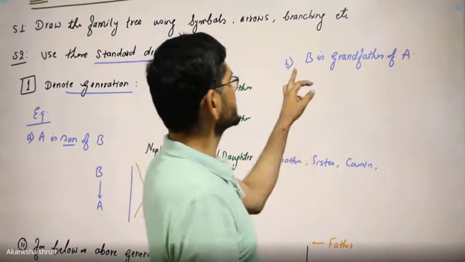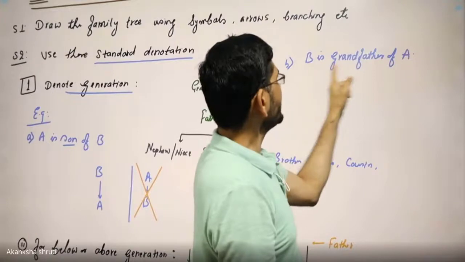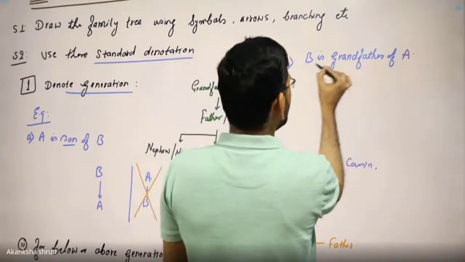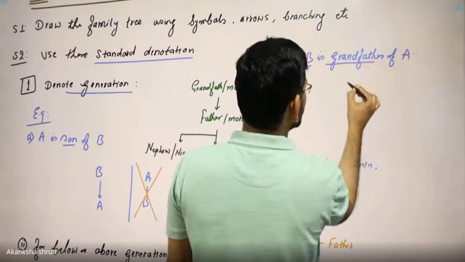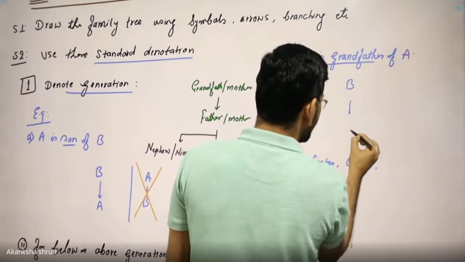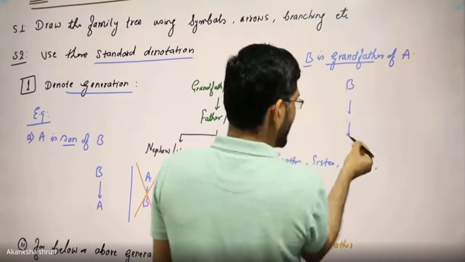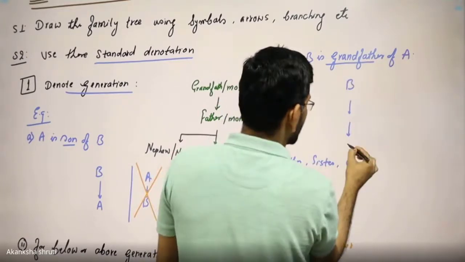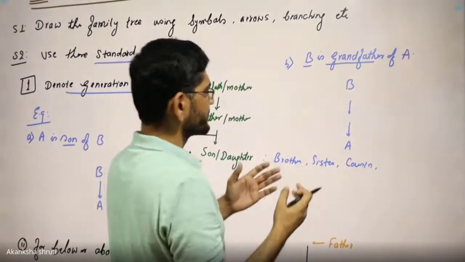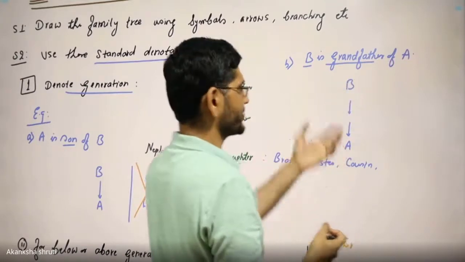Students, let us take another example. We want to draw B is grandfather of A. So B is grandfather, so B is 2 generations above. So we need to put 2 arrows so that we are able to reach A. Correct? And considering their sex relation, we can put this A in the square, that we will see later.